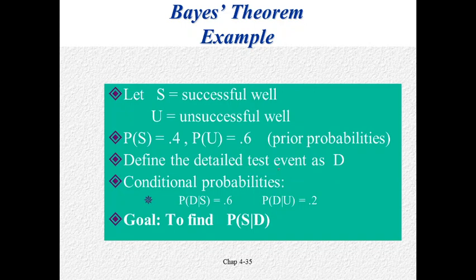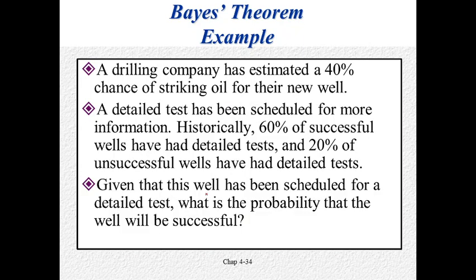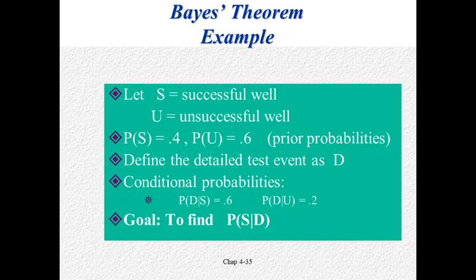Define the detailed test event as D. Then this is the conditional probability. 60% of successful wells have had a detailed test and 20% of unsuccessful wells had a detailed test. The conditional probability of a detailed test given a successful well is 0.6.